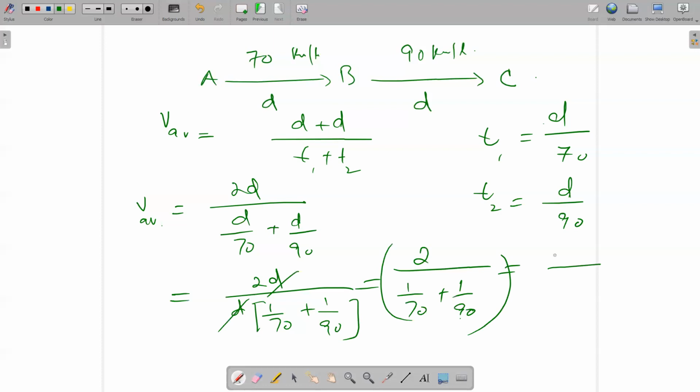Yes. I have a question, sir. If instead of doing this, we just find T1 and T2 and then put them in the first method, is it okay? Yes. Because I know the distance from A to B and from B to C is the same, but their speeds are different, so it means their times are different. That's why I find the time. Understood. Thank you.